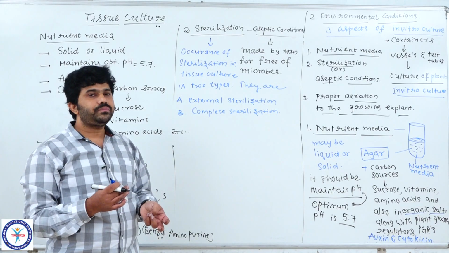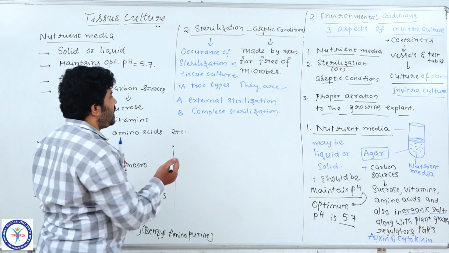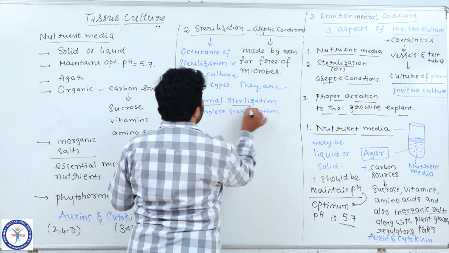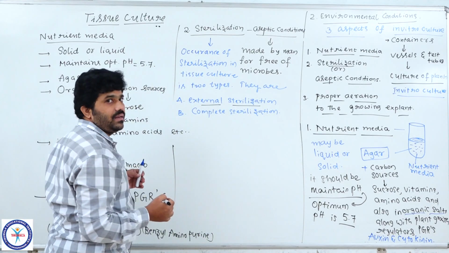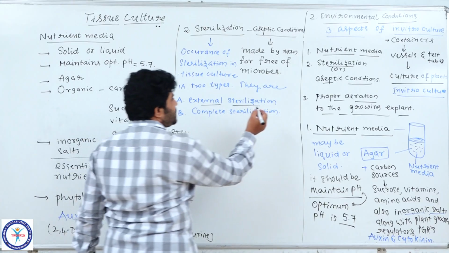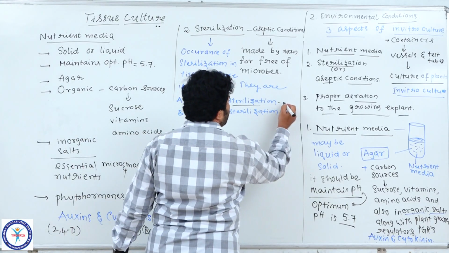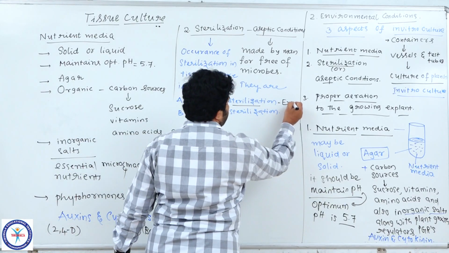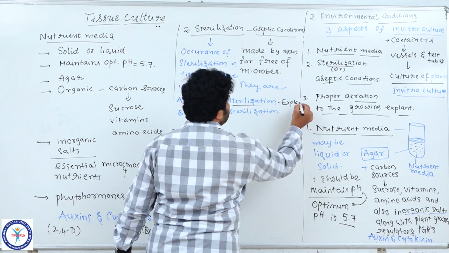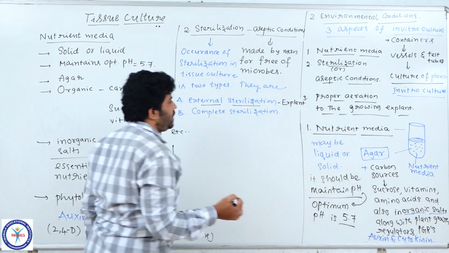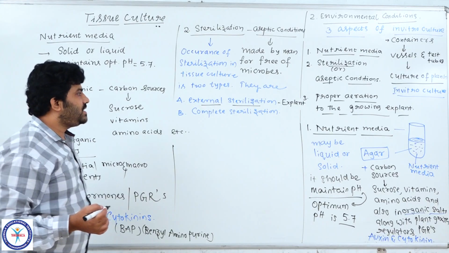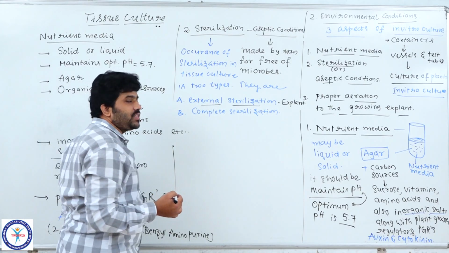Understood, students? That is why we call this process external sterilization. External sterilization is related to the explant only. It is also called surface sterilization.